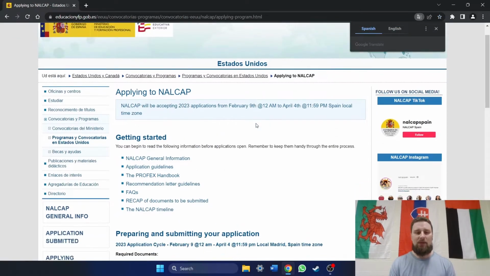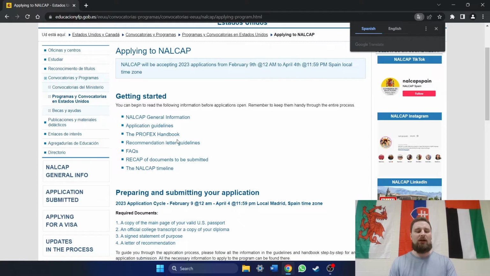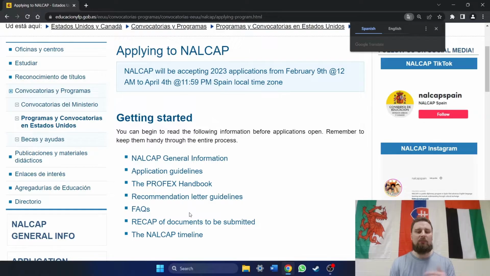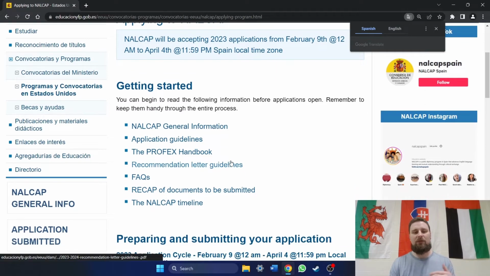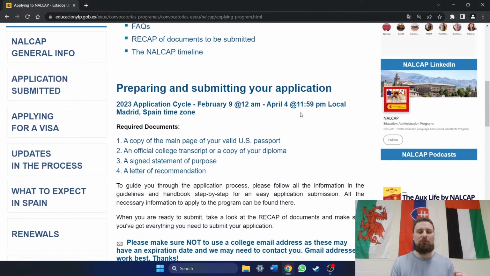So I click there. Right here at the top, we've got all kinds of super helpful stuff. Right here under getting started, we have NALCAP general information, application guidelines, PROFEX handbook, which we'll be spending time in today, recommendation letter guidelines, facts recap, NALCAP timeline, and so forth. These are PDFs that you can open, and they will explain lots of the details that you need to know for applying and going through the process.